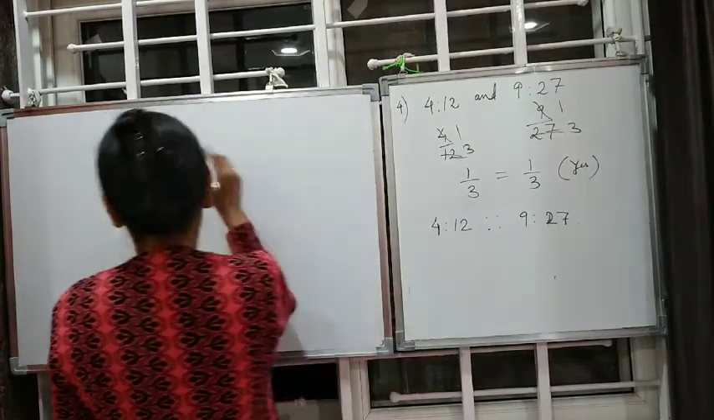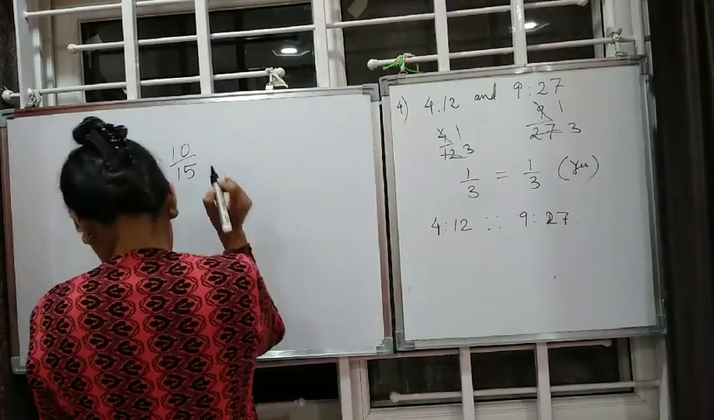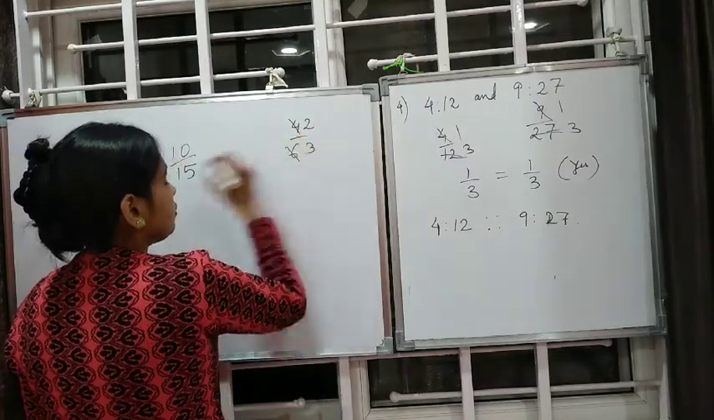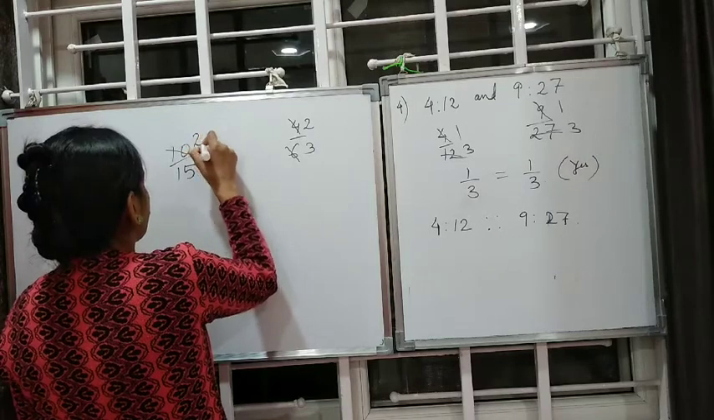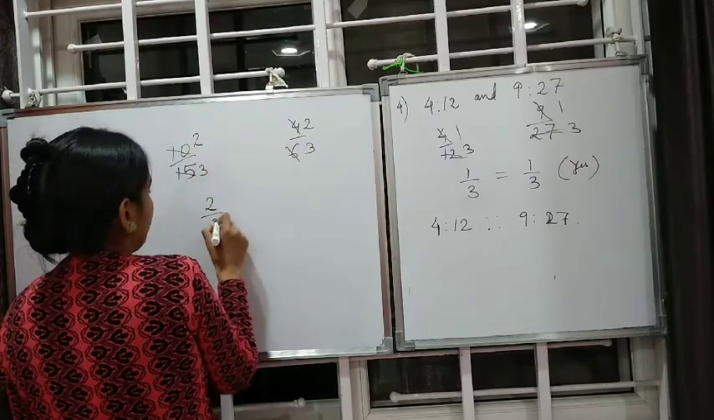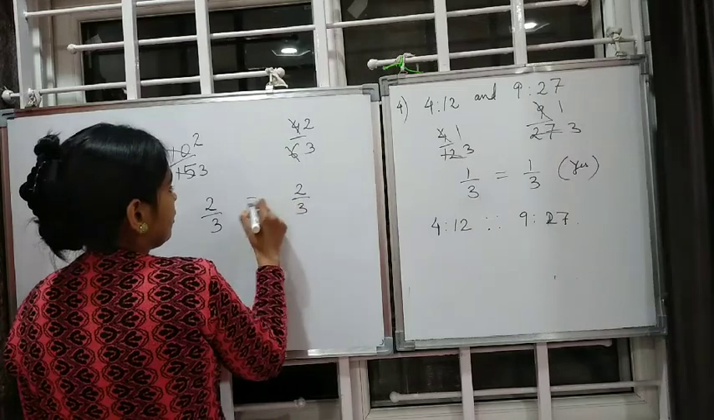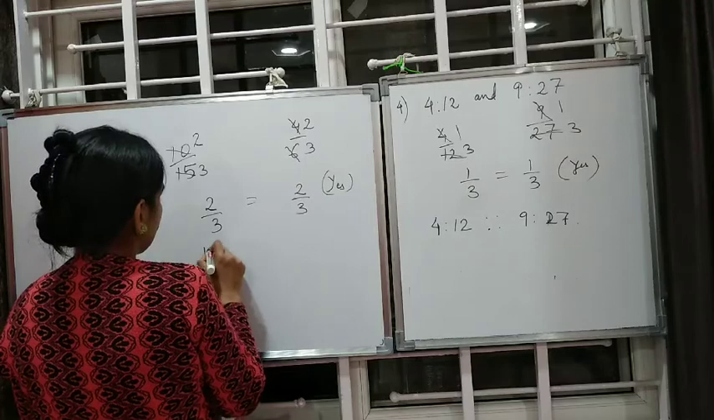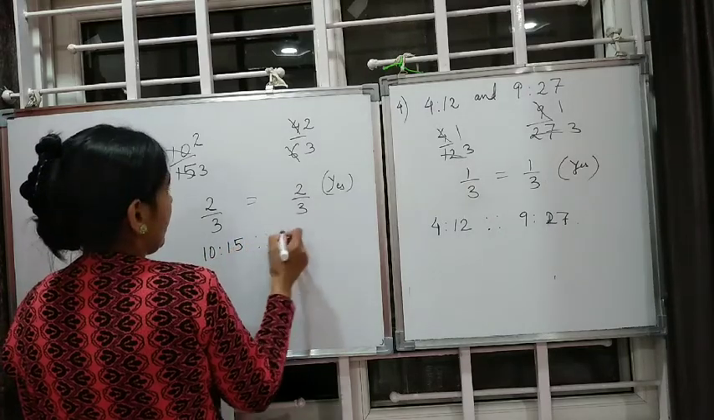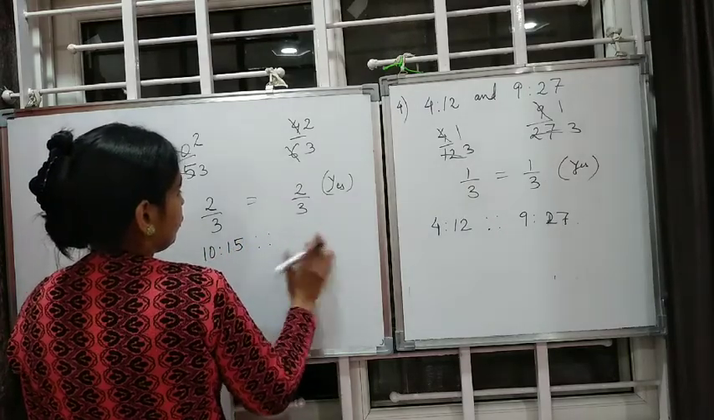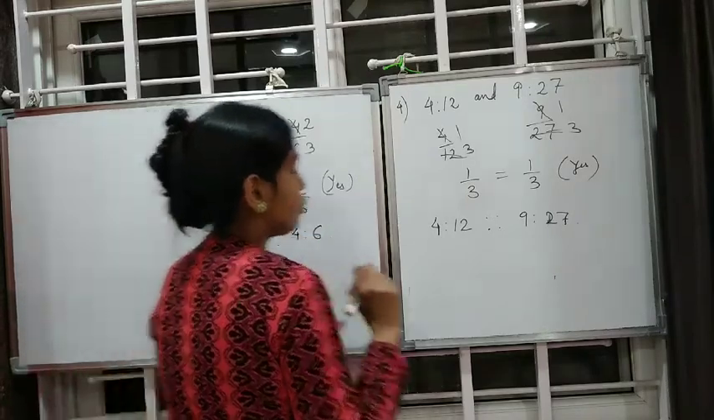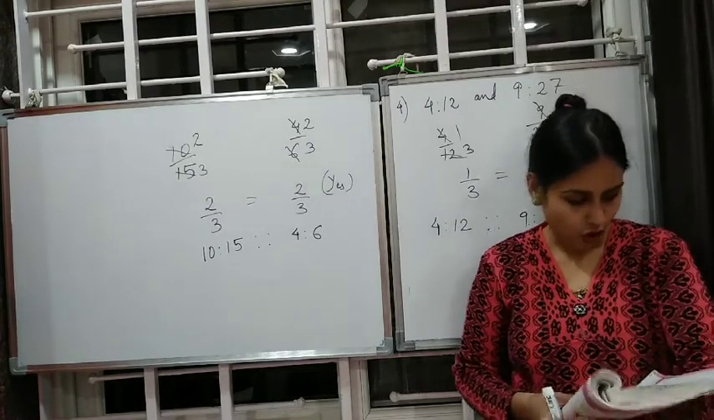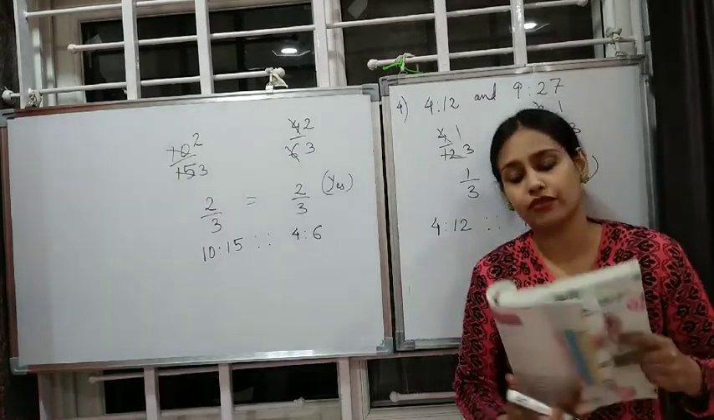Rupees 10 to 15. So 10 to 15 and 4 to 6. 2 2s are 4, 2 3s are 6. 5 2s are 10, 5 3s are 15. So it's equal, as you can see. So what we'll write? Yes, 10:15 as 4:6. Okay. So children, this completes your try these of page number 254.